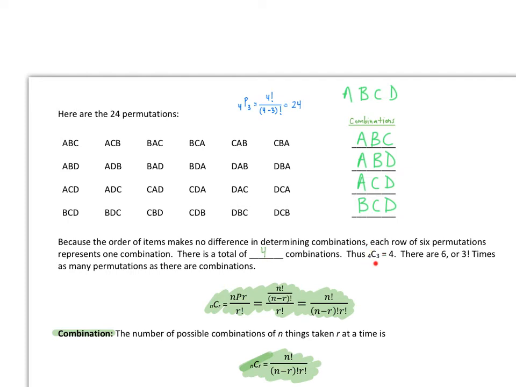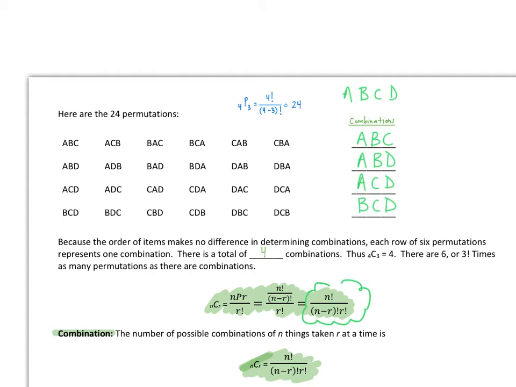Thus we use the notation 4 choose 3, 4C3, and that equals 4. So what's the formula? There are 6, or 3 factorial, times as many permutations as there are combinations. So let's take a look. This is how they kind of lead us to our formula here, where the important piece is this last portion here.